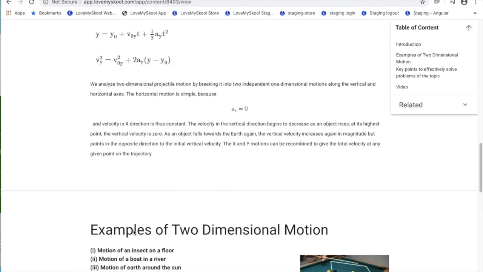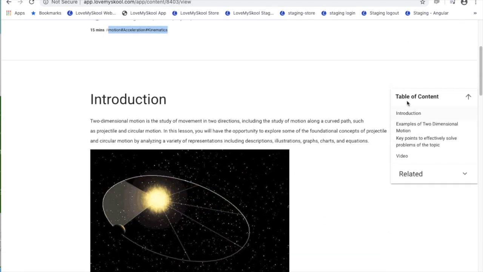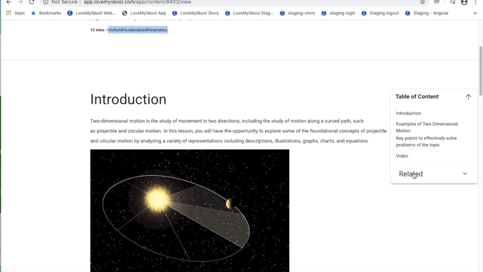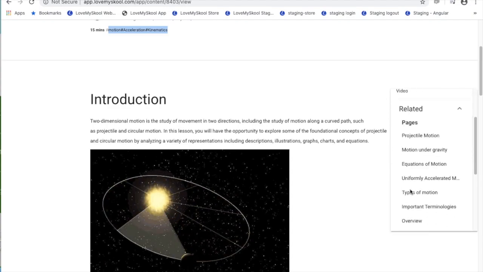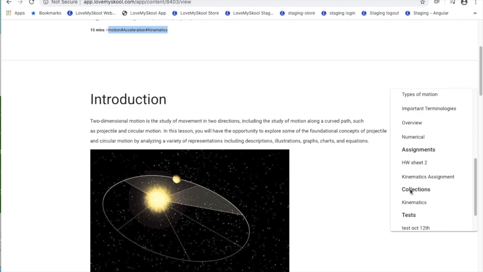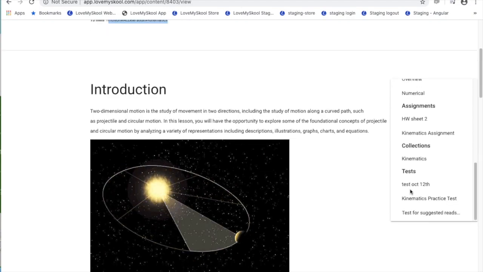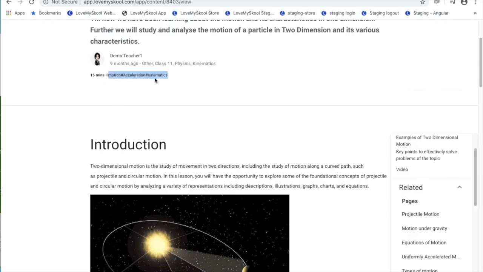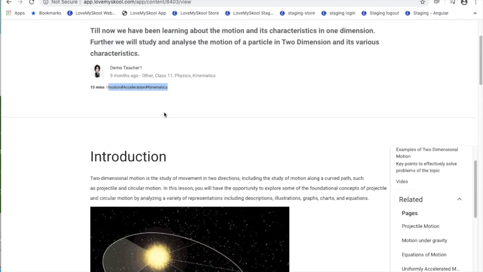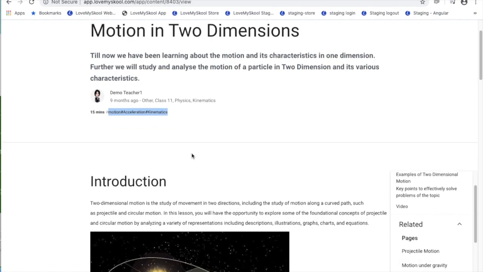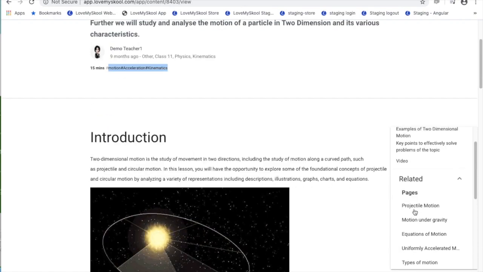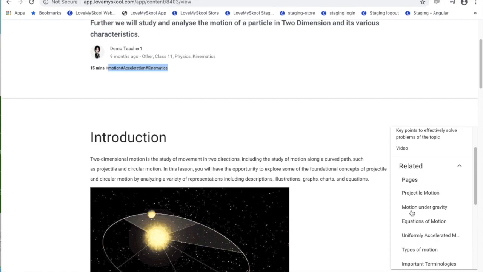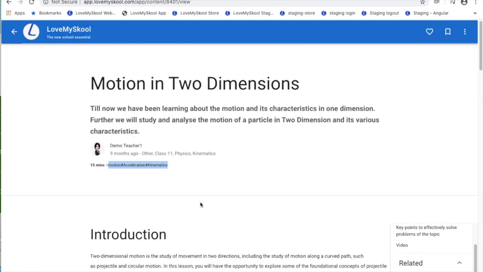On the right, apart from the table of contents, you can also see related pages, collections, assignments, all content types. And this relation is automatically done by the system based on those tags that we were talking about. So while I am reading motion in 2 dimensions, the system will automatically give me related pages which are related to this particular topic, and I can click on, let's say, motion under gravity and start reading motion under gravity right here.